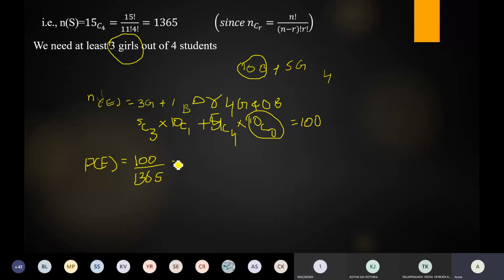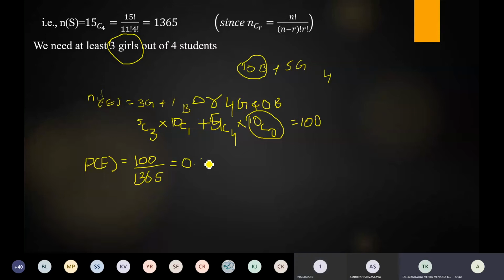What is the answer? 100 by 1365 is equal to... Anyone, ma'am? Make it fast. What is that in the numerator? 0.07.